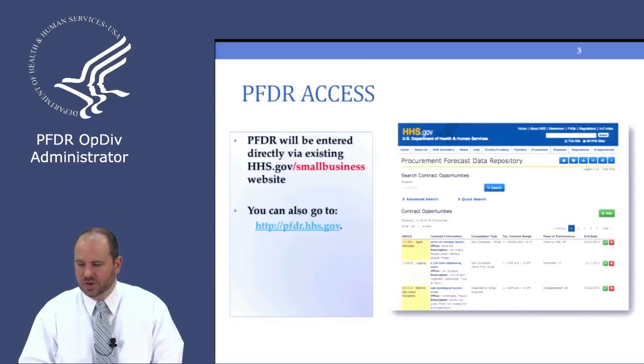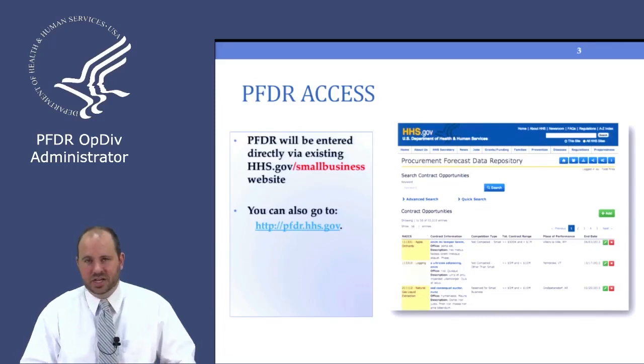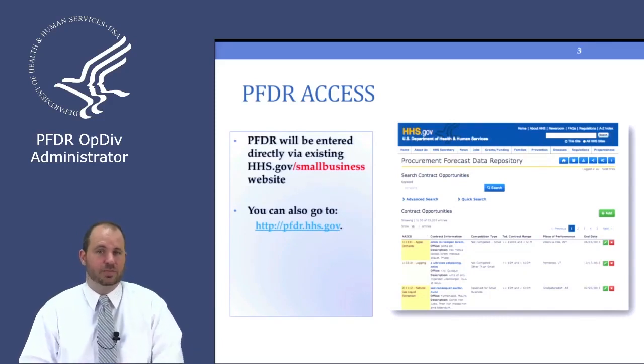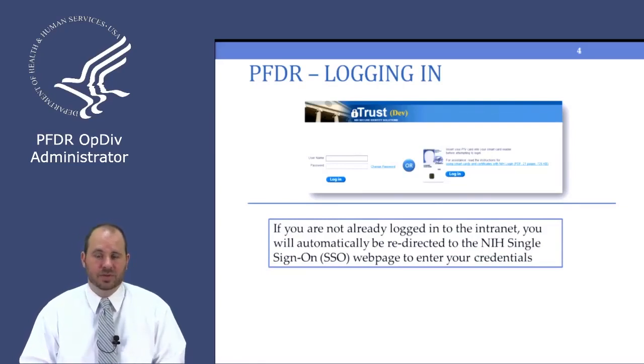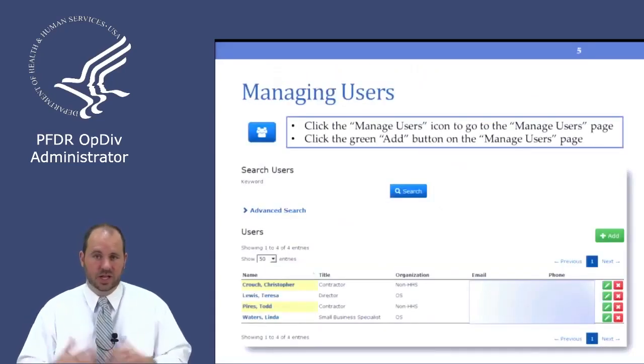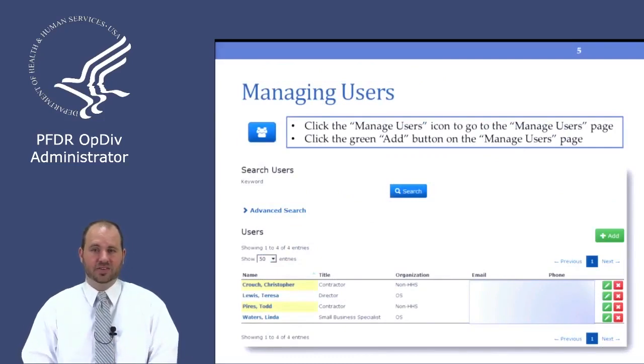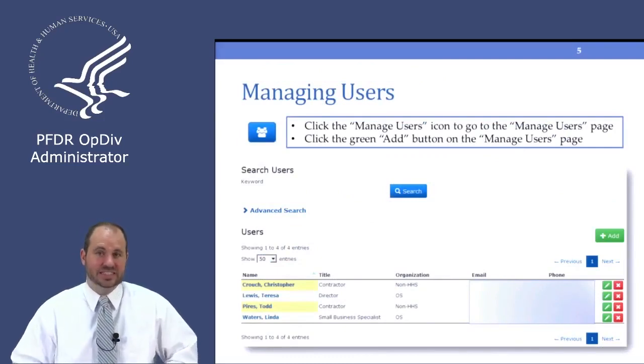So to get to the Procurement Forecast Data Repository, you can go there two ways. You can go through the hhs.gov small business website, or you can go directly to pfdr.hhs.gov. When you go to the website, if you're not already logged in via the single sign-on, you'll be given a login screen for your username and password, or you can use your PIV card to gain access. So once you're logged in, you will end up at the Procurement Forecast Data Repository Contract Opportunities listing page.